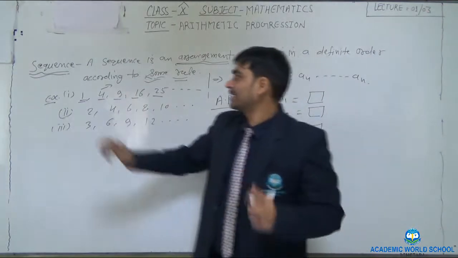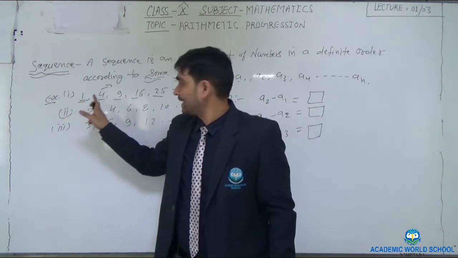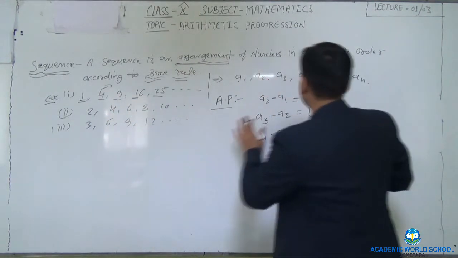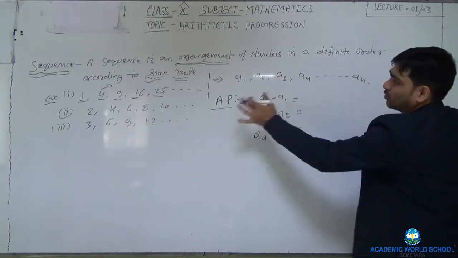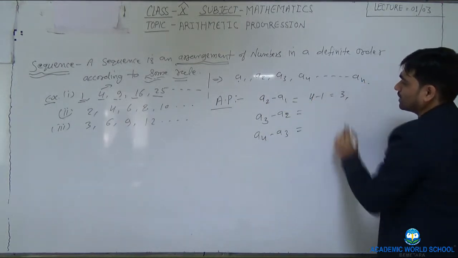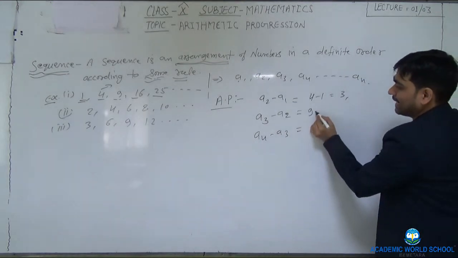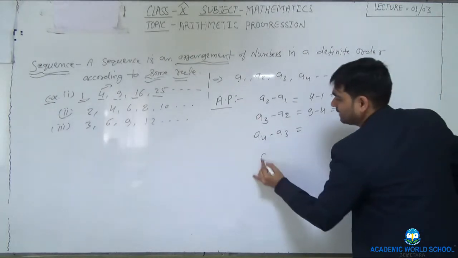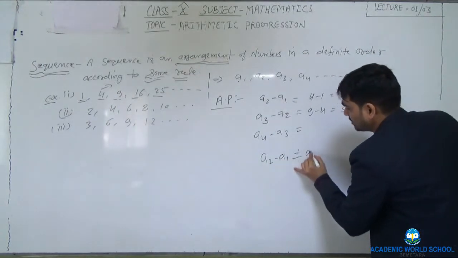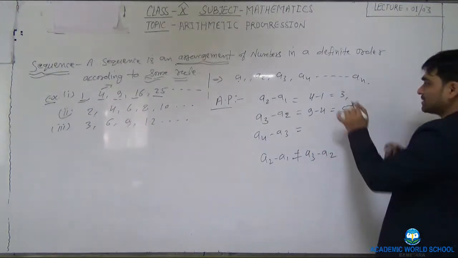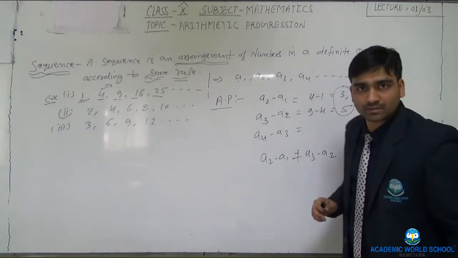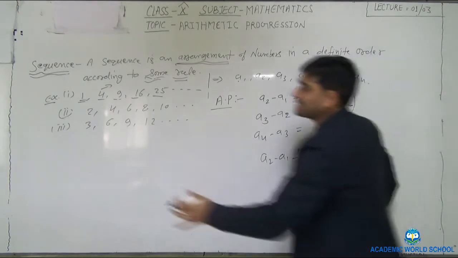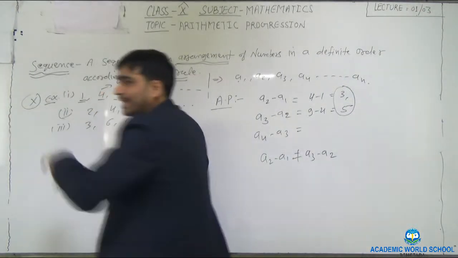So check it. Here, the first term is 1, the second term is 4, the third term is 9. Then you subtract. A2, that means 4, minus 1, what did we get? 3. Similarly 9 minus 4, how much? 5. Then clearly you can see A2 minus A1 is not equal to A3 minus A2. That means these common differences are not the same. Are you getting my point? So this is not in the form of AP.